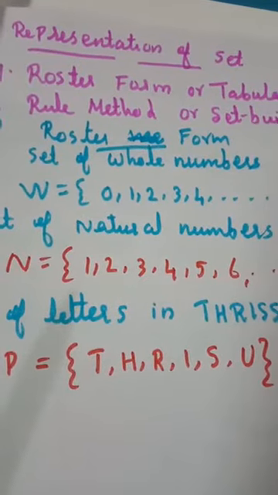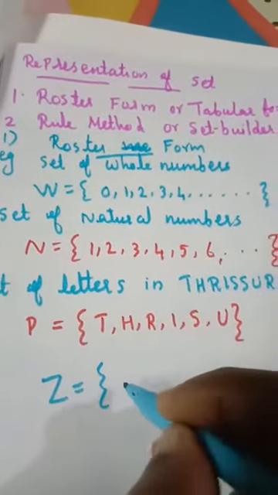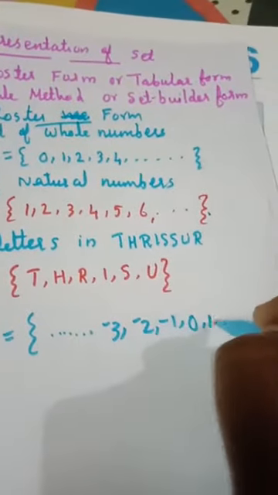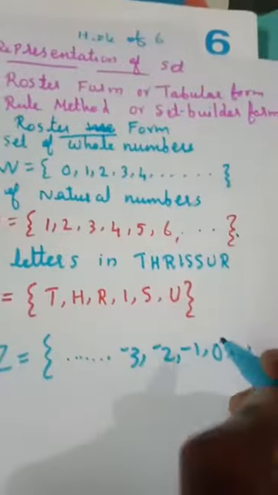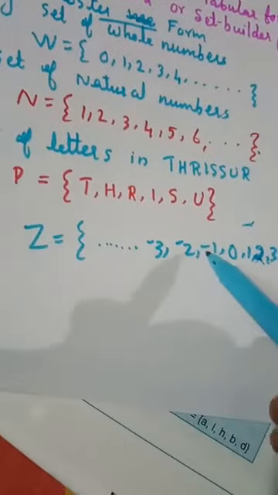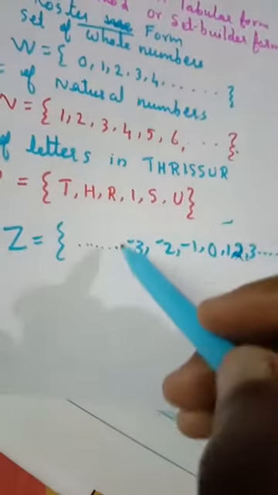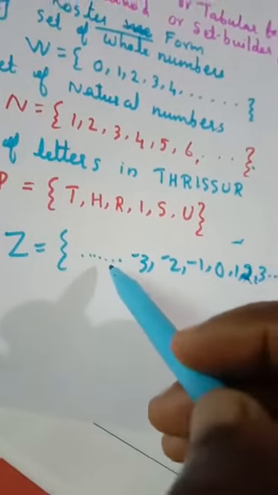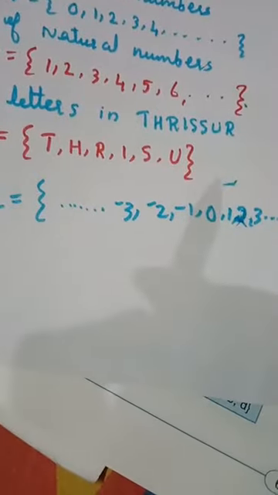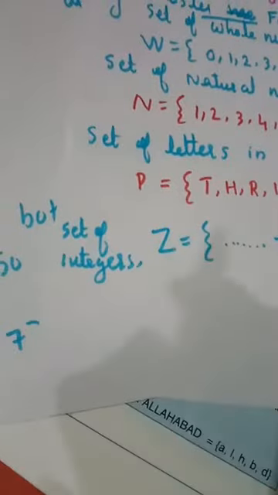The integers notation is Z. Set of integers, Z is equal to etc., negative 3, negative 2, negative 1, 0, 1, 2, 3, etc. Because negative numbers are also infinite, and positive numbers are also infinite. This is the set of integers.